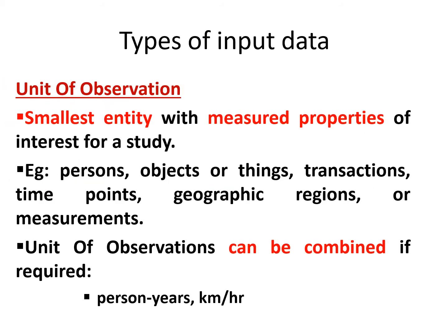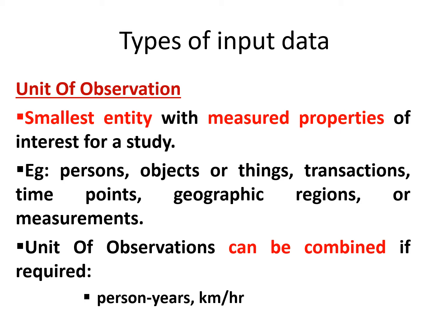So far we discussed the different stages in the learning process as well as in the case of machine learning. Now we are trying to understand the data. What are the different types of data available? The different types of input data. Unit of observation. The first core term related to data is unit of observation. That is the smallest entity with measured properties of interest for a study. For example, it could be a person, an object, a transaction, a time point, a geographical location, or some measurement values like that.